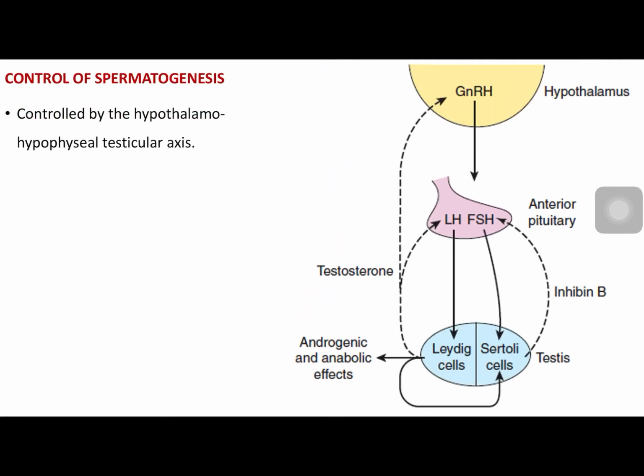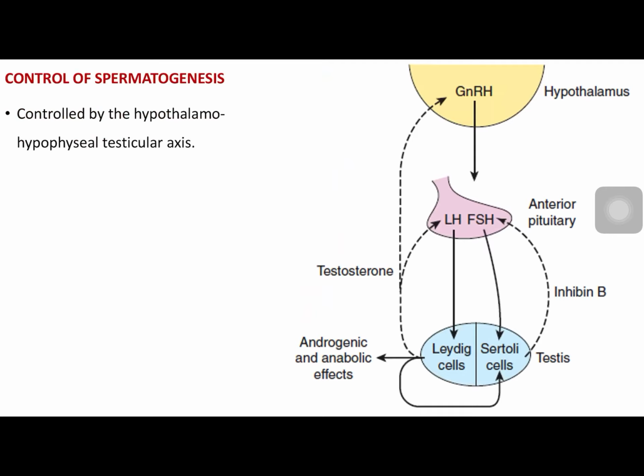Now going beyond semen analysis and looking into how it is regulated. Mainly it is controlled by the hypothalamo-hypophyseal testicular axis. As in my class on Introduction to Endocrinology, I said that the hypothalamus plays an important role in regulating the different hormones secreted from other endocrine glands.